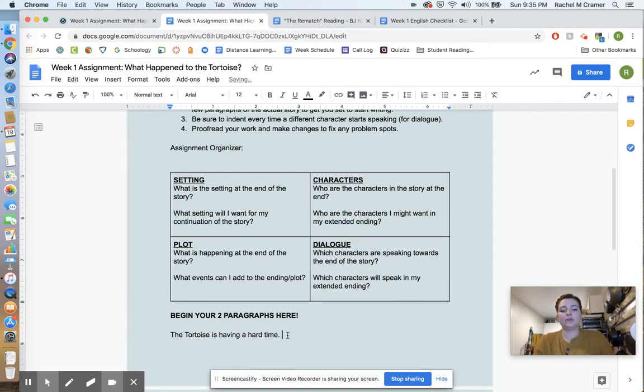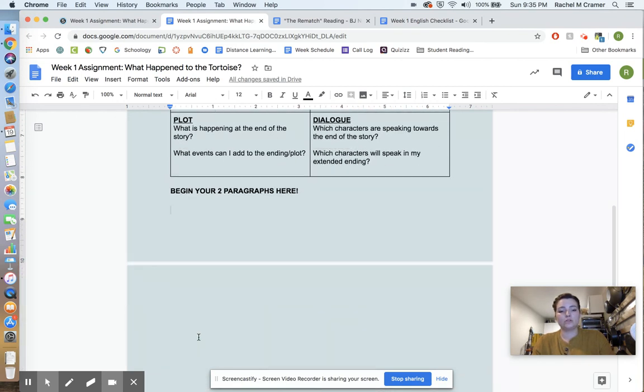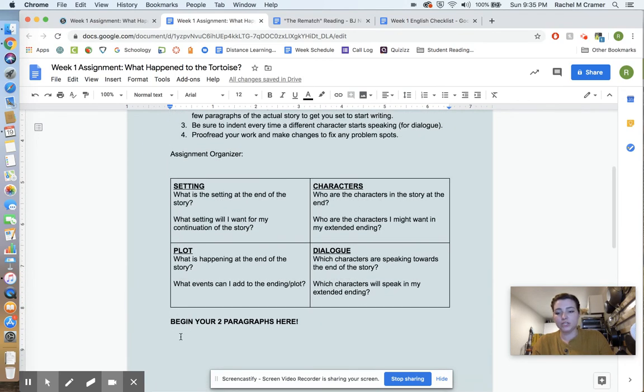That's where you should start, okay? Right down there. Go ahead and delete that. And that's where you're going to post. Sorry, my computer glitched. That's where you're going to be writing your 2 paragraphs.